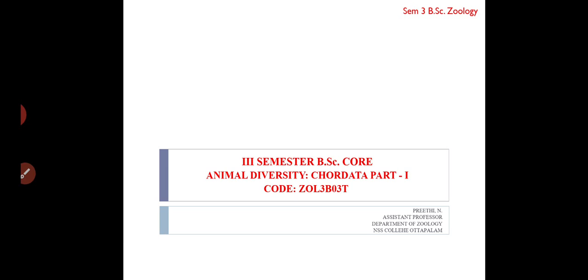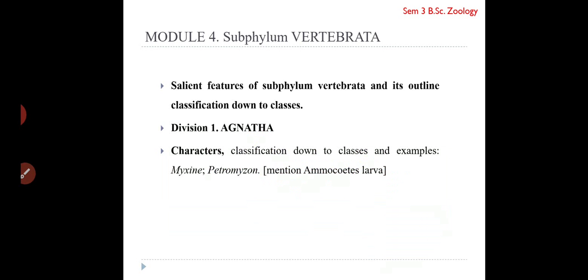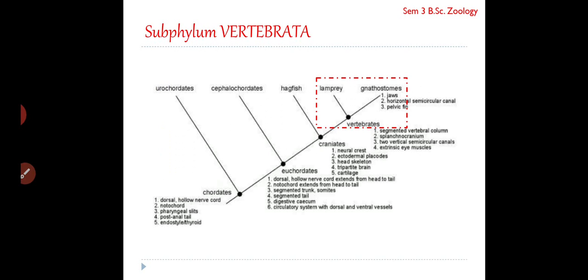Okay, now with this presentation we are going to start with the subphylum vertebrata. In this presentation we will be looking into the salient features of subphylum vertebrata, its classification down to classes, and we will also see the characters of division agnatha. Okay, so this is it.